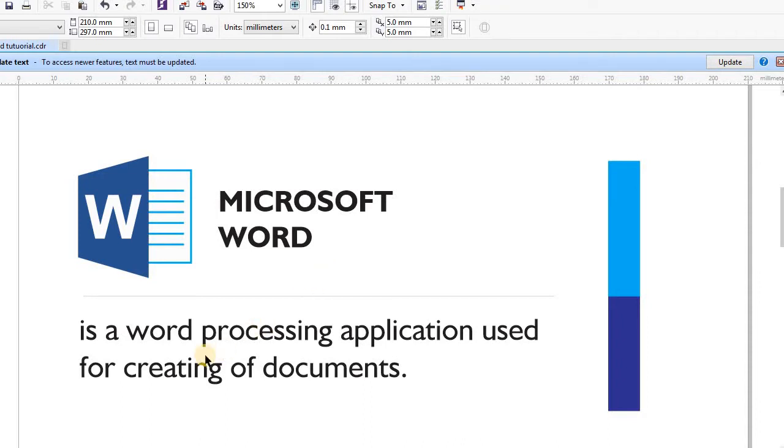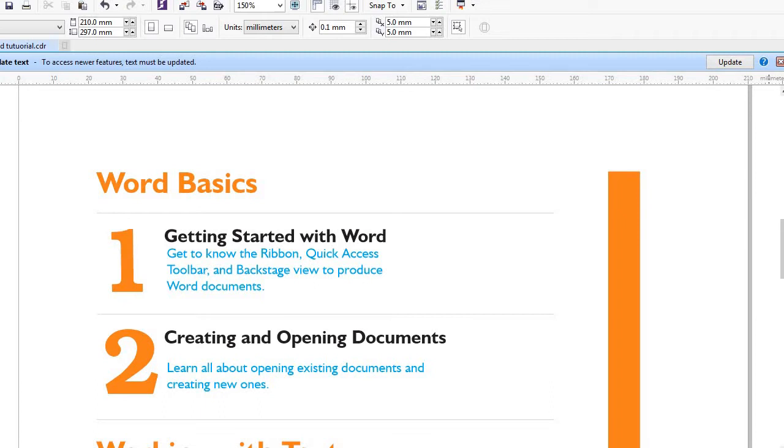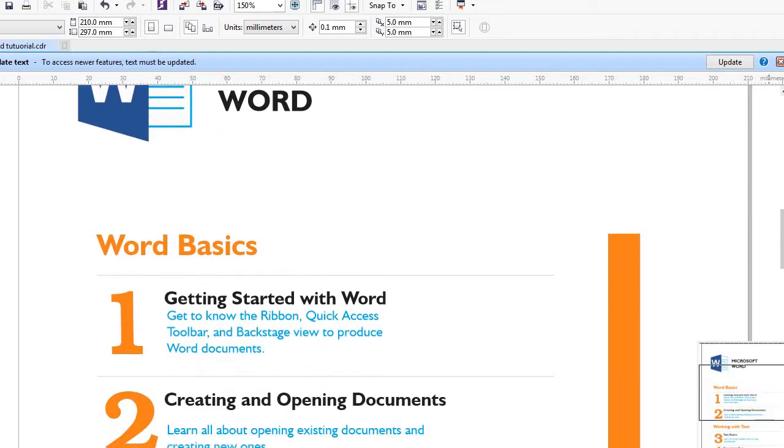As far as your imagination can carry you, you can be very, very creative with it. You can use it to create something beautiful. So let's get started.